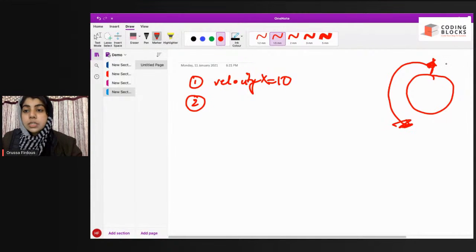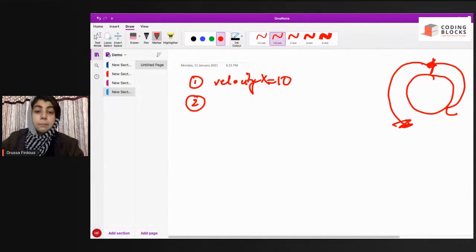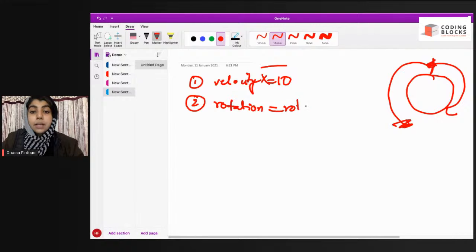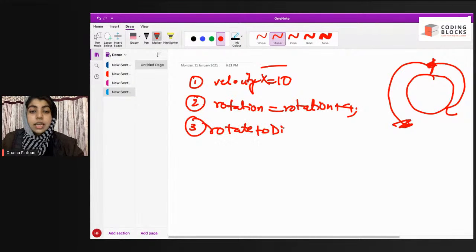See, our Xmas tree was moving like this in the circular manner. So see what we did, then we added a rotation equals rotation plus 0.4. Okay, let us say 4. And third, rotate to direction is true.